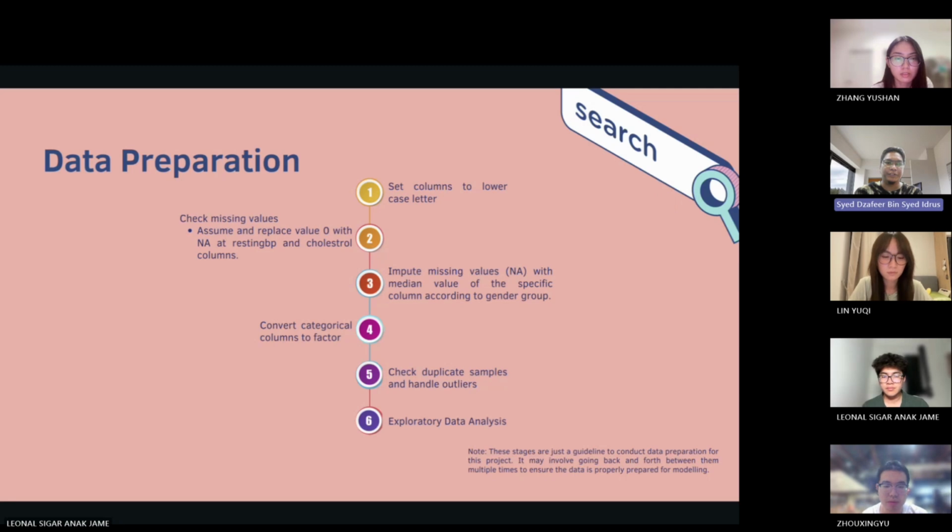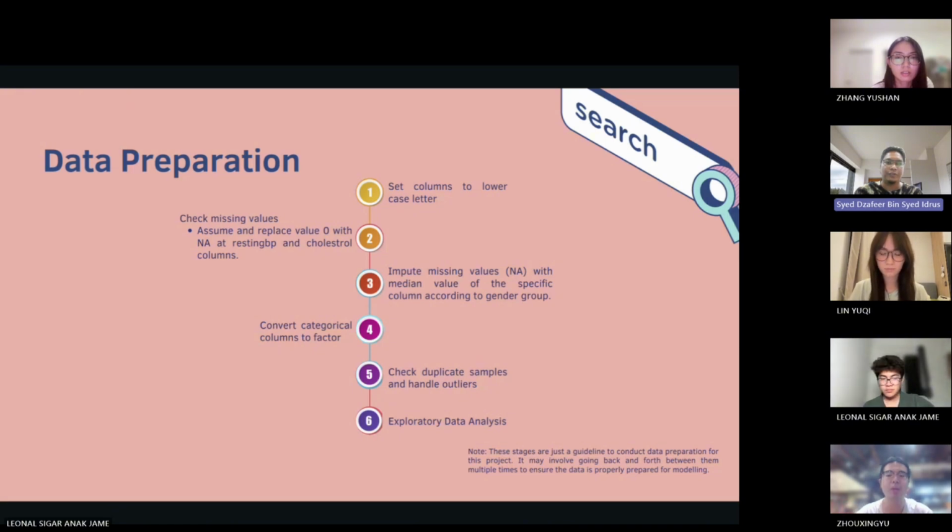So for data preparation, to get the data ready for modeling, we followed several key steps. First, we standardized all column names to make them easier to work with. Second, we checked for missing values. We found that some zero values for blood pressure and cholesterol were not possible, so we replaced them with NA to mark them as missing. Then we imputed, or filled in, these missing values using the median value for each gender group.